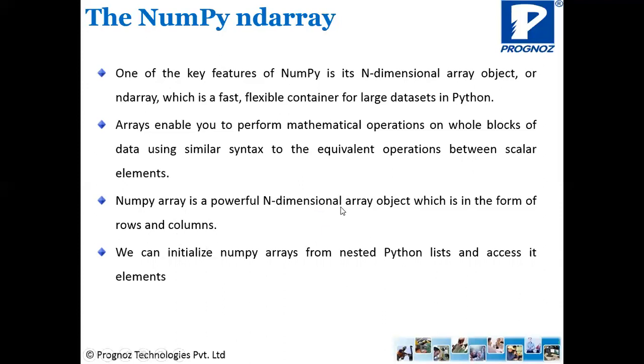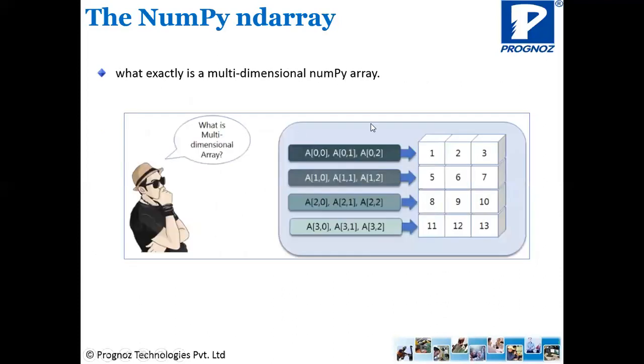Whenever we say n, this is actually a 2D array when you have the data in the form of rows and columns. We can initialize NumPy arrays from nested Python lists and access their elements. While creating a NumPy array, we will see there are many different ways of creating it. We can create it by using various Python data structures. So what is a multidimensional array?